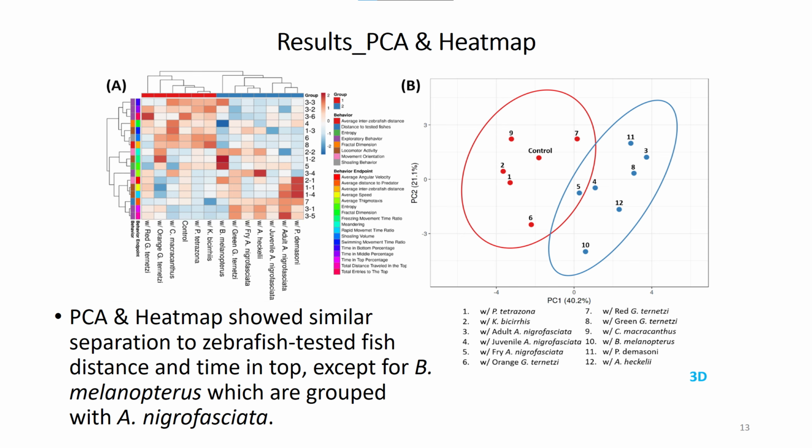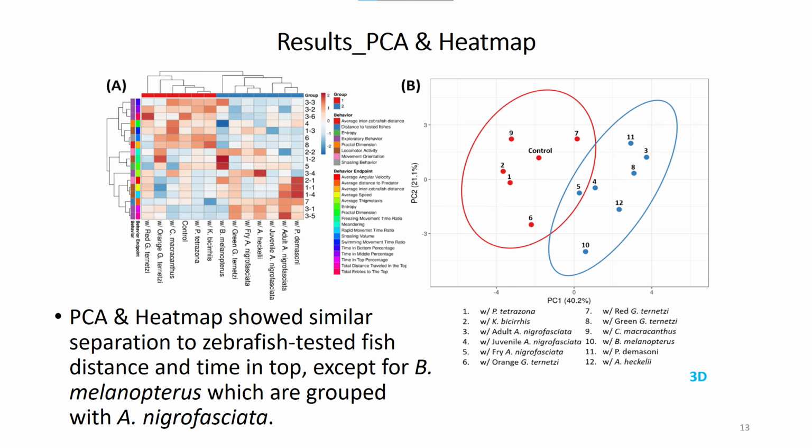Then we conducted a principal cluster analysis and projected the heat map by combining all results obtained in this study. The analysis divided test fishes into two groups. First group contains control and our negative control, the tiger barb, along with glass catfish, orange and red-black tetra, and clown loach, while the other group contains our positive control, the convict cichlid along with its variations, green-black tetra, bala shark, Damascene cichlid, and lastly, threadfin acara.